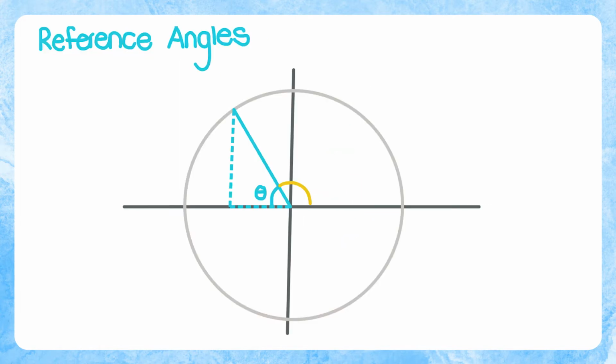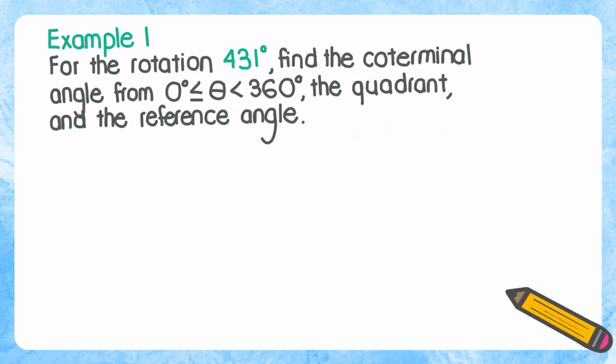And then we also looked at reference angles. So a reference angle is the smallest angle that the terminal side of a given angle makes with the x-axis. And we practiced finding reference angles by creating these reference triangles. So today we'll be combining these ideas of coterminal angles and reference angles, as well as quadrants, to solve for some examples. So here's our first example.